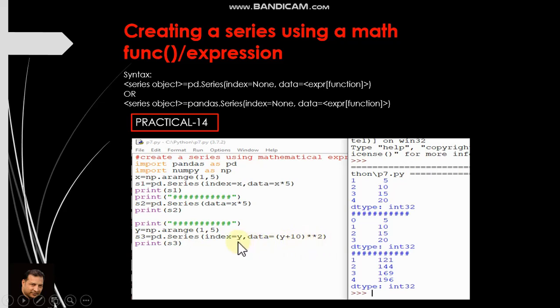For example, when y is 1, 10 plus 1 becomes 11. 11 power 2 means 11 into 11, that is 121. Similarly, next time it will be 12, and 12 into 12 is 144. See the output? 1, 2, 3, 4, then 121, 144, 169. So this is how we can create a series using a mathematical function or expression.